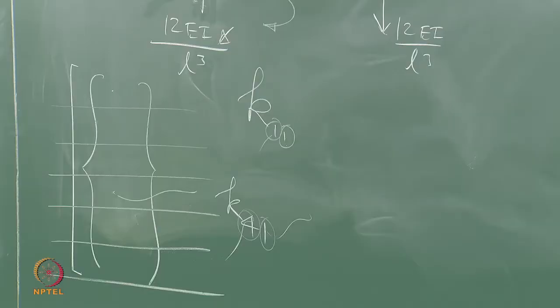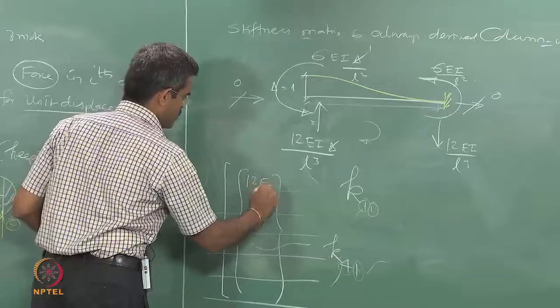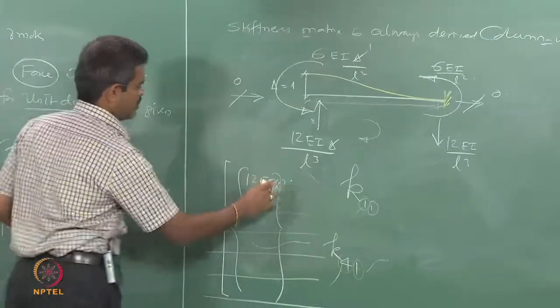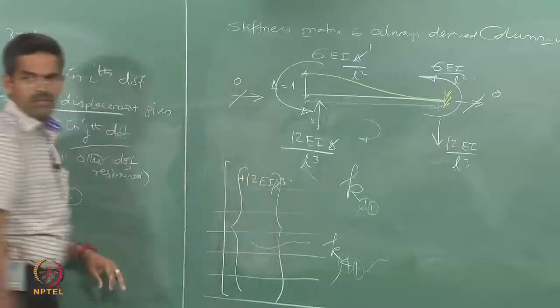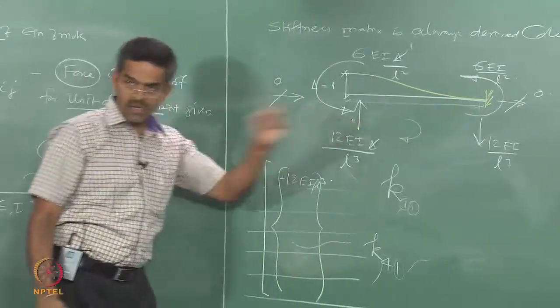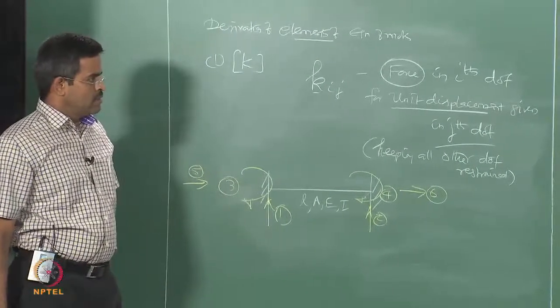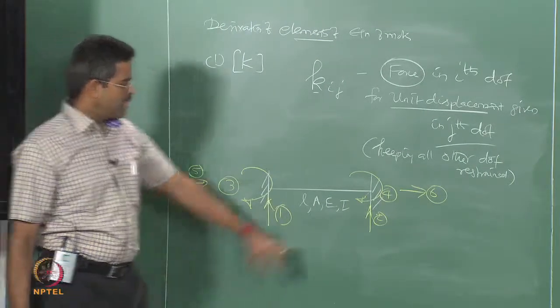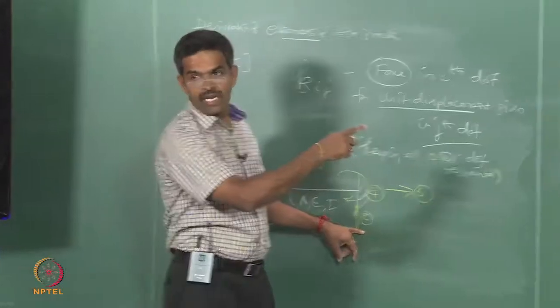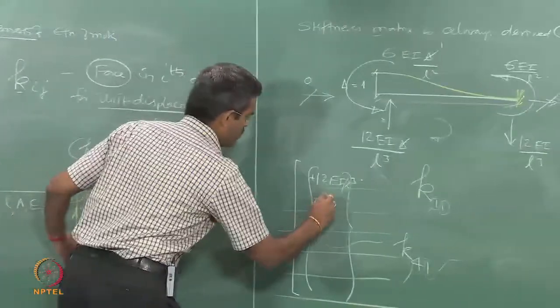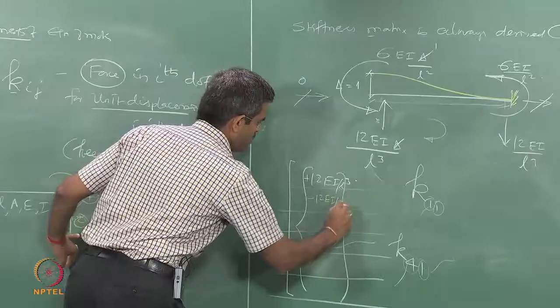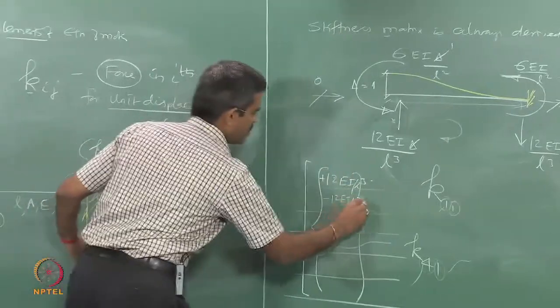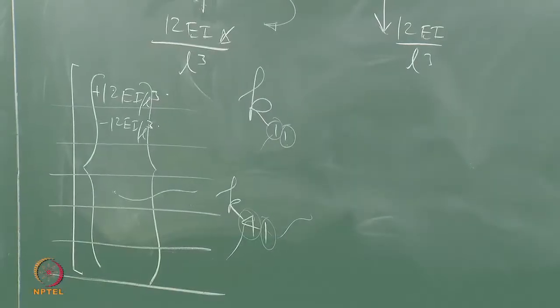So, let us see what is the force in the first degree, which is 12EI by L cube, let us say. I am writing positive here because the force is in the same direction as that of the degree of freedom. Since the second degree is upward, whereas the force there is negative, so minus 12EI by L cube. Okay.